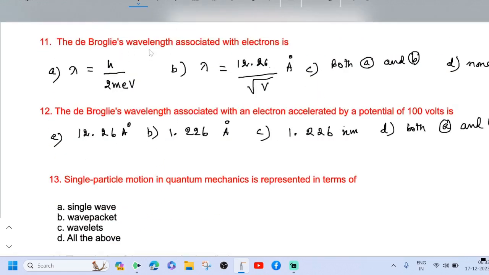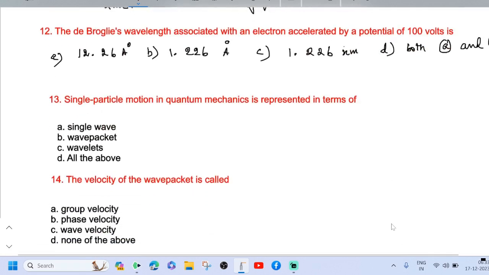The de Broglie wavelength associated with an electron: we know that lambda equals h divided by mv.